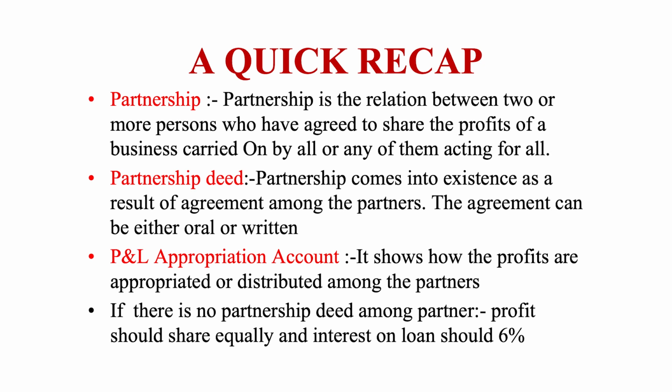Next is profit and loss appropriation account. It shows how the profits are appropriated or distributed among the partners. If there is no partnership deed among partners, profits should be shared equally and interest on loan should be 6% per annum. It's now time to note down your assignment related to today's session.